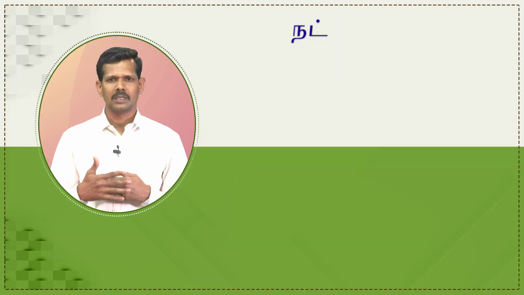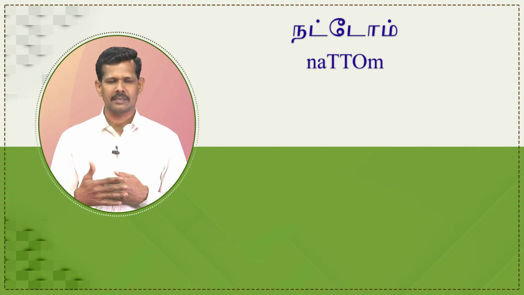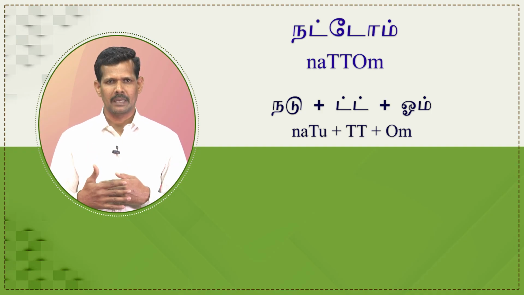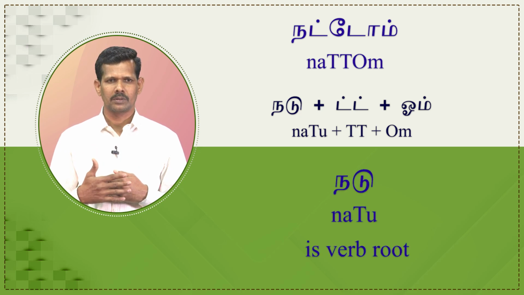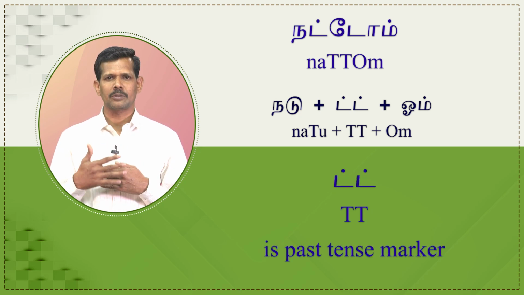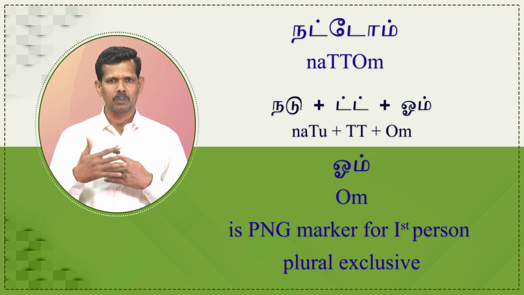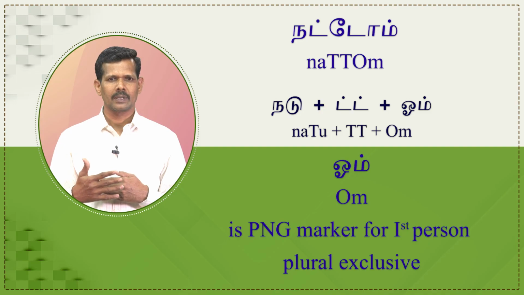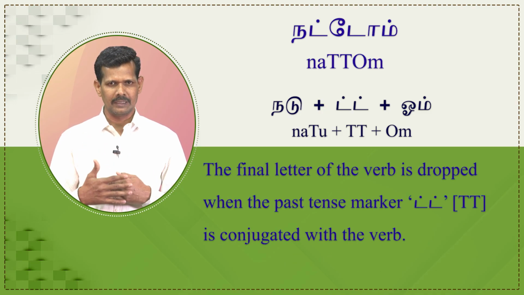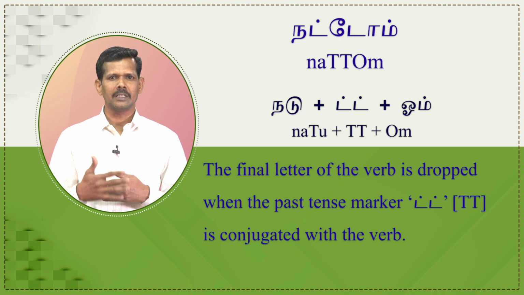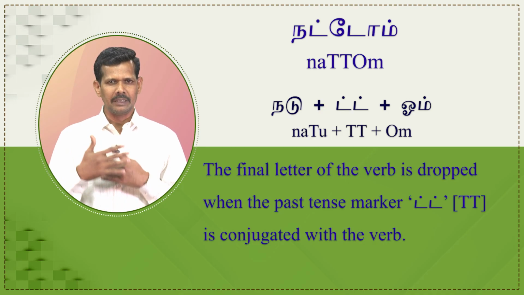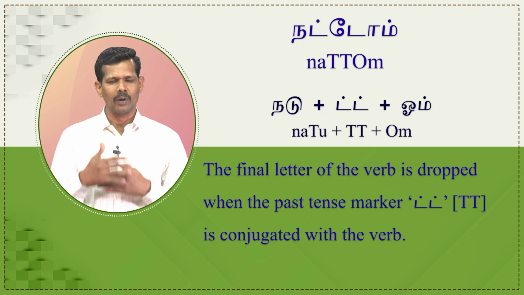The word நட்டோம் is segmented as நடு plus WT plus ஓம். Here nadu is verb root, WT is past tense marker, ஓம் is PNG marker for first person plural exclusive. The final letter of the verb root is dropped when the past tense marker WT is conjugated with the verb.